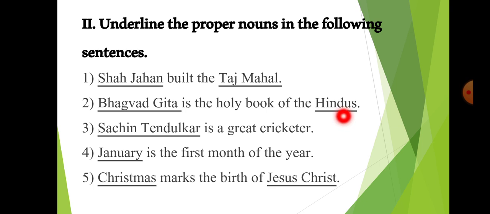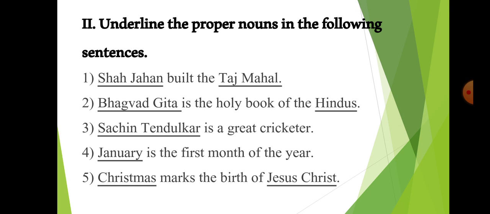These are two special names. That is why they are proper nouns. And here, as you can see, the first letter of the word Hindus, H, is capital. Then here in Bhagavad Gita, B and G both are capital. They are all proper nouns.